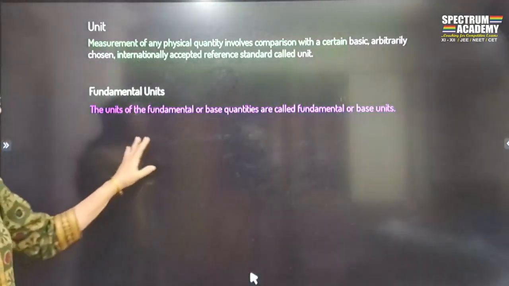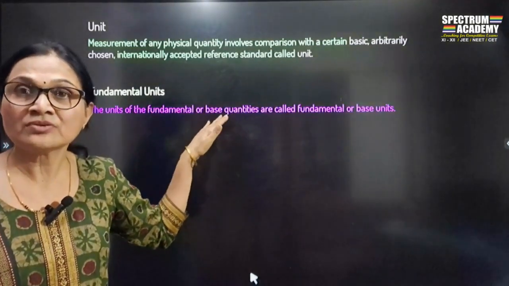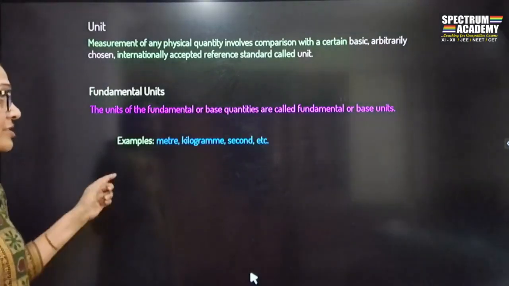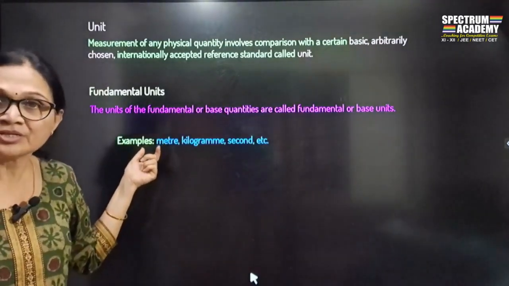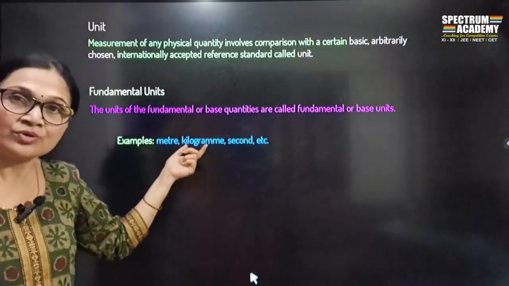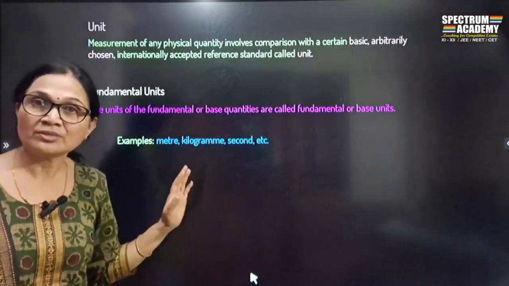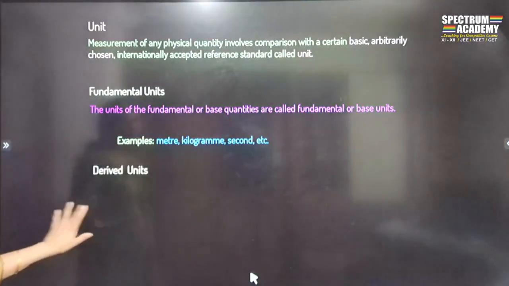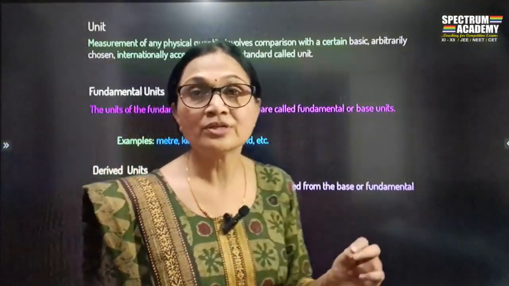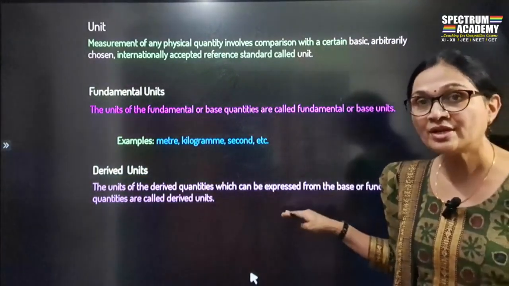Fundamental units are the units that are used for which quantities? Base quantities or fundamental quantities. Those are called what? Fundamental units. Example, length के लिए meter है, तो meter is fundamental. For mass it is kilogram, so it is a fundamental unit. Time के लिए second है, तो it's a fundamental unit. Then derived units are the units which are used for the derived quantities, and those are called derived units.